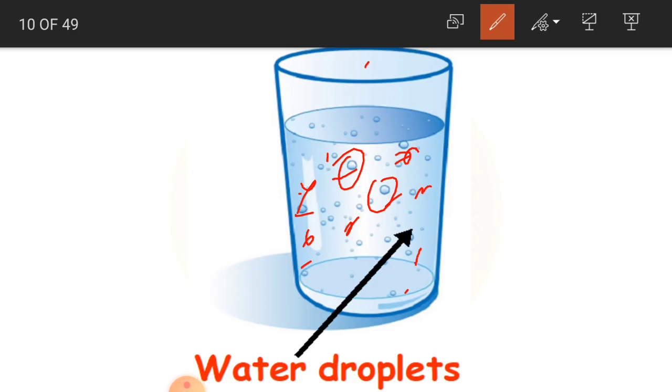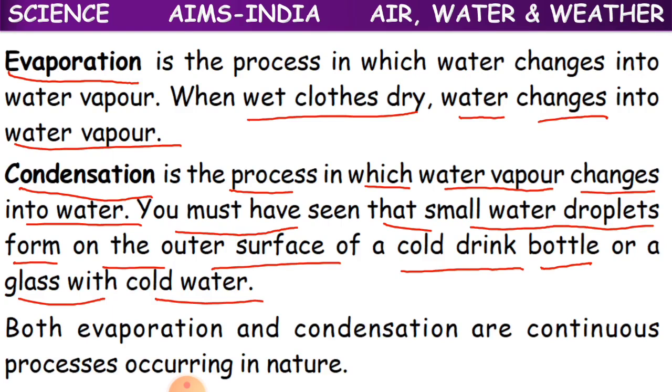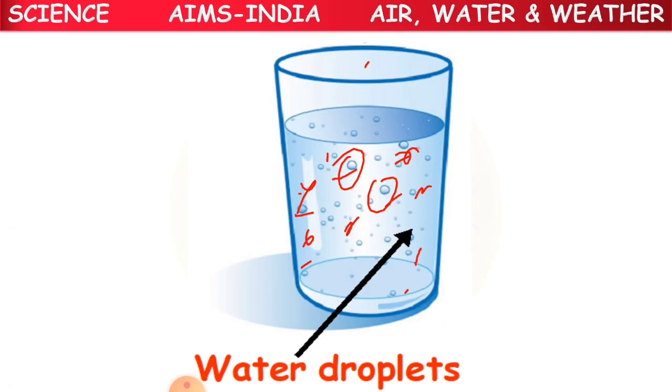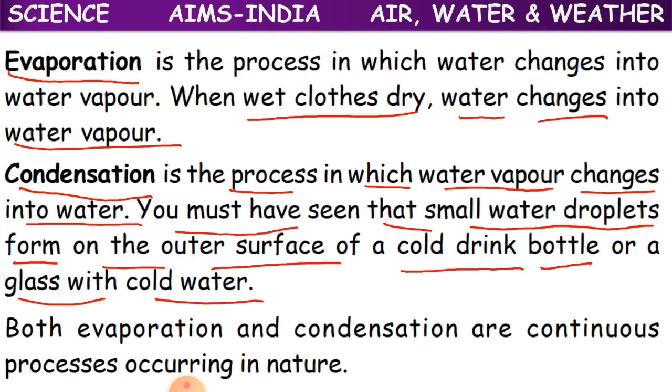This cool glass has got water droplets on its outer surface. This is the process of condensation, in which water vapor changes into water.